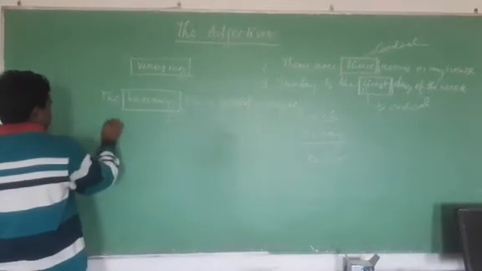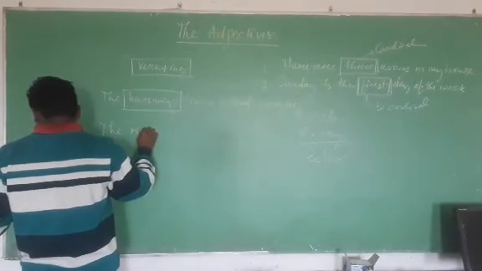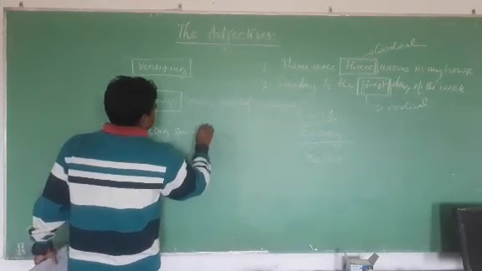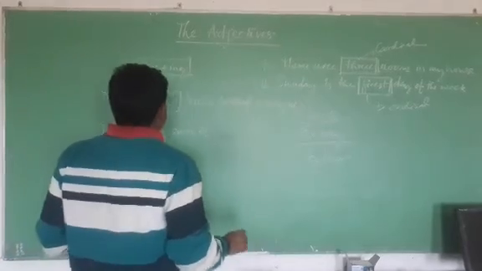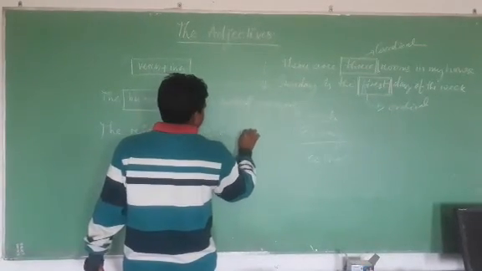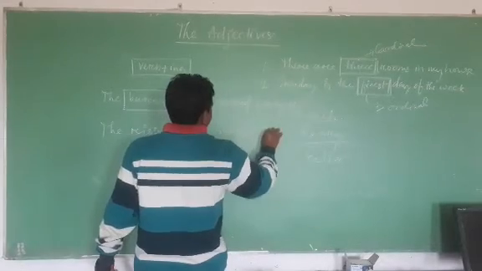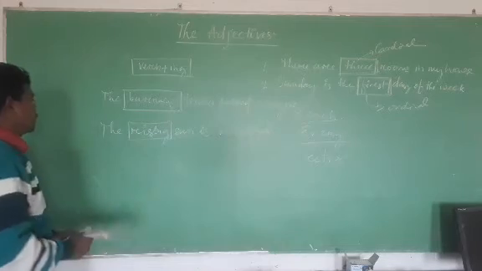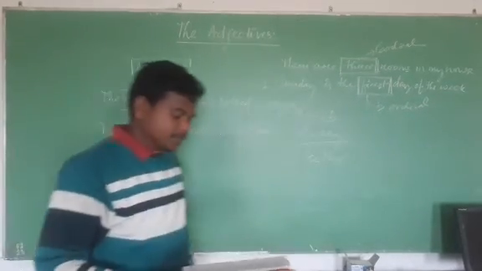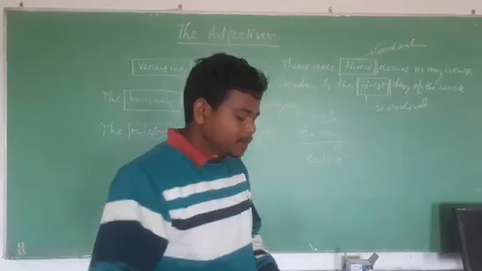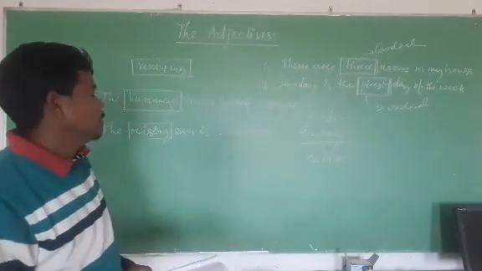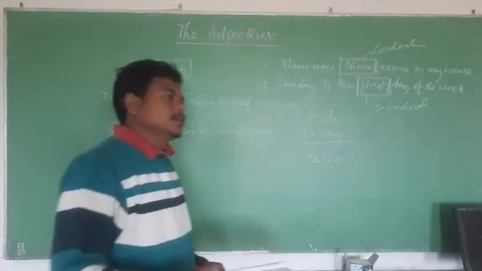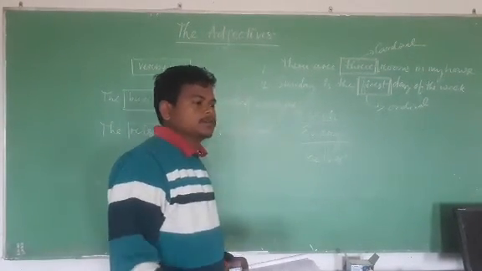The rising sun is worshipped. Here rising is written before the noun sun. Rising sun is in the present participle form. In the past participle form, the verb comes in the third form, either in ed form or third form, whatever it is.